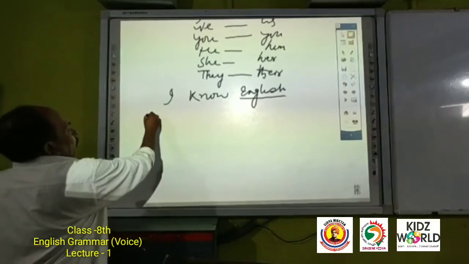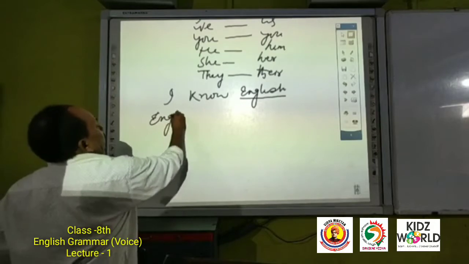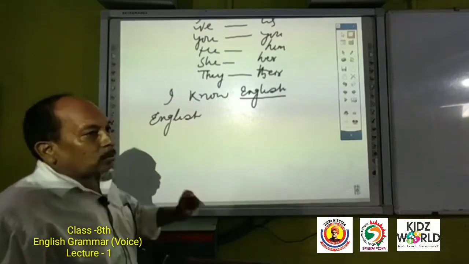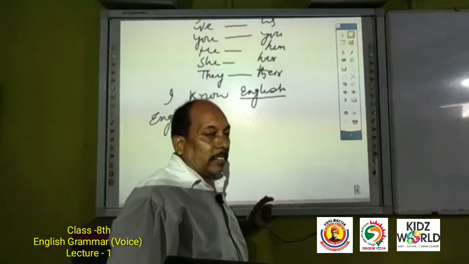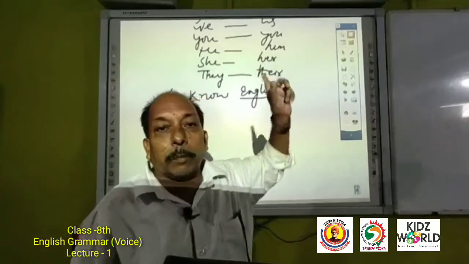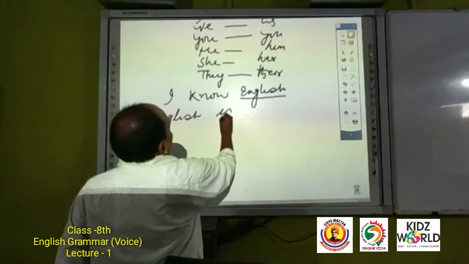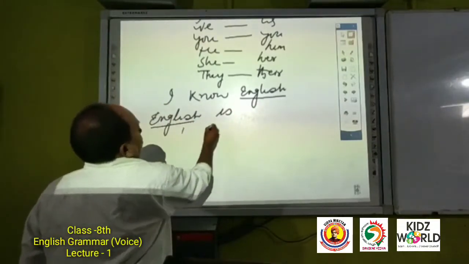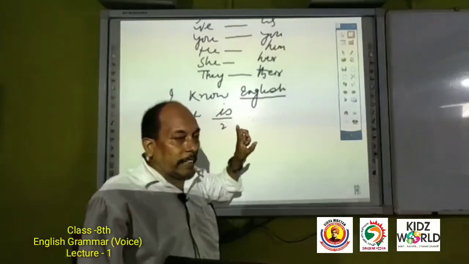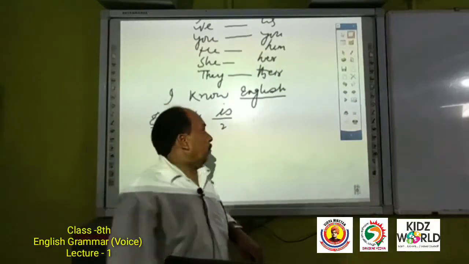So first of all you should write English. Second, verb to be as per the need of the tense. So here we are observing that the sentence is present indefinite tense. So English is. First form, second form and third form. Verb should be given in third form. Know, knew, known.